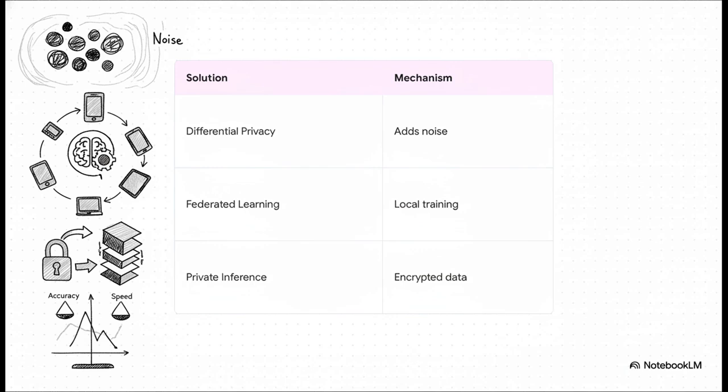So, to protect that data, the industry relies on 3 main technical defenses. First up is differential privacy, which basically adds mathematical noise so no single individual stands out. Second is federated learning, which trains the model locally. And third, private inference, which runs models on encrypted data. But keep in mind, there's no magic bullet here. Each of these forces a really difficult trade-off between accuracy, speed, and privacy.